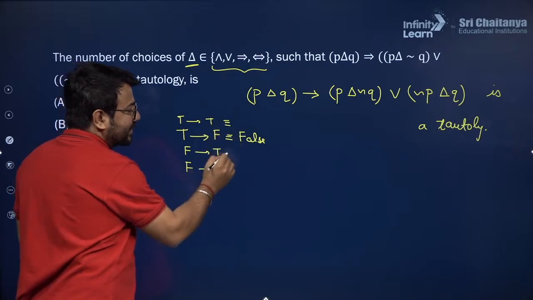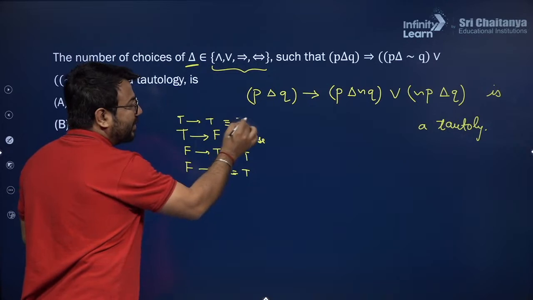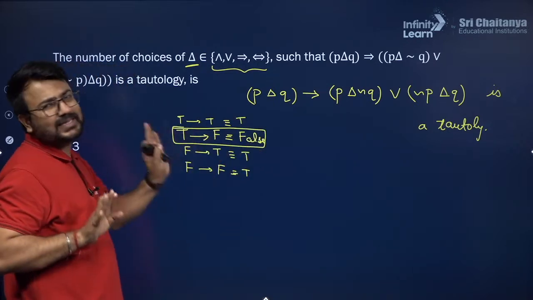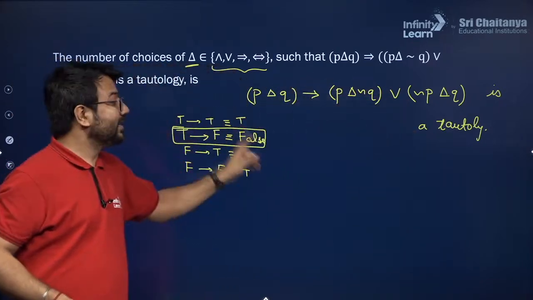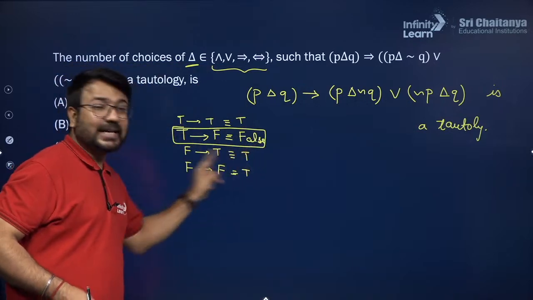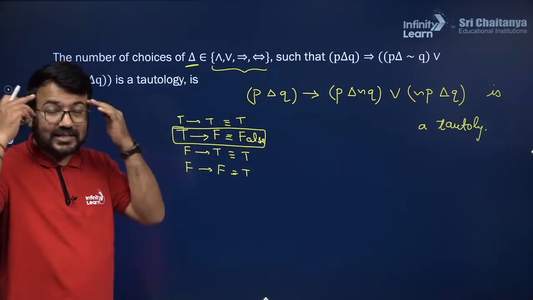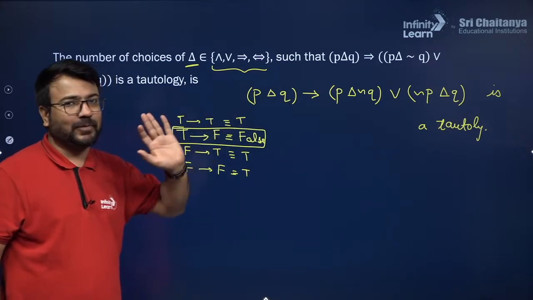So every situation has the truth value T except the T implies F situation. Only this situation is false. That means if this result is a tautology, so this particular condition will not be generated. Are you able to understand how to actually think about the approach that we need to use for solving these type of questions?